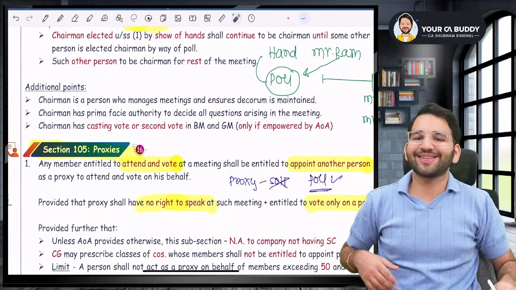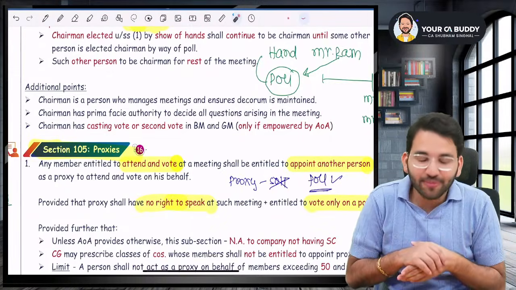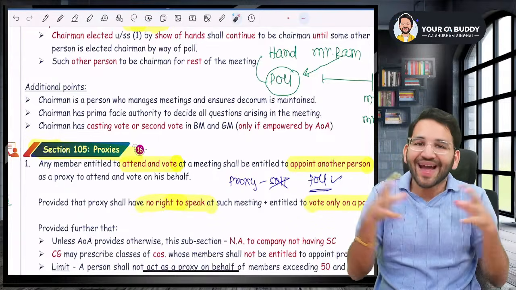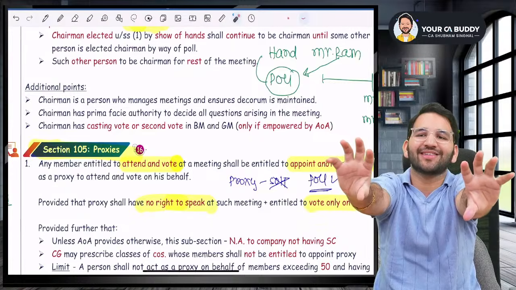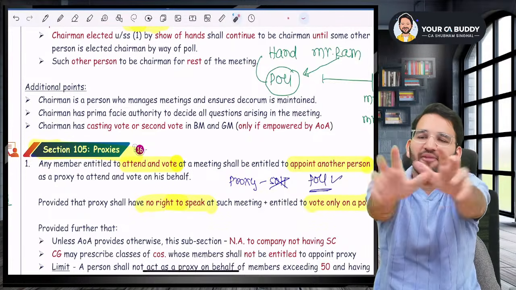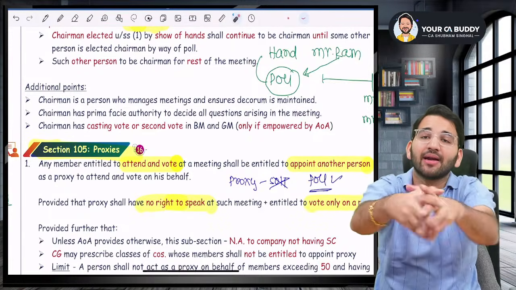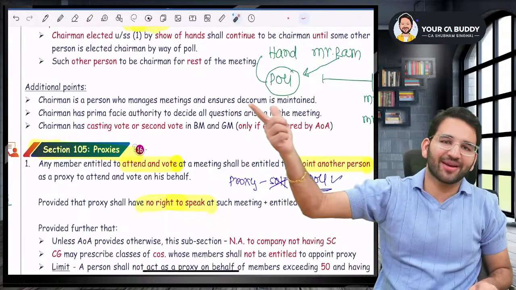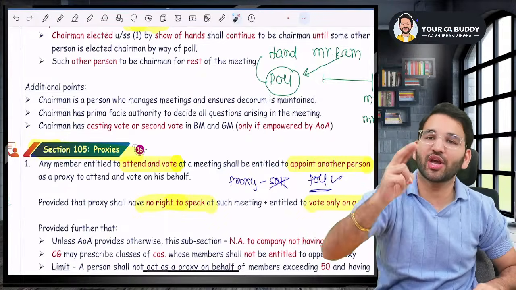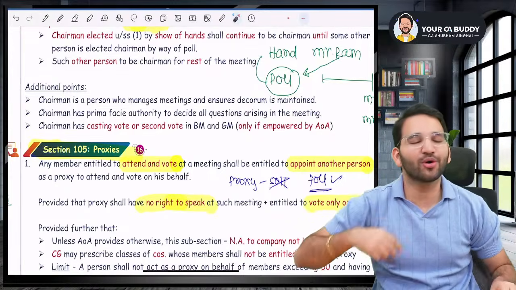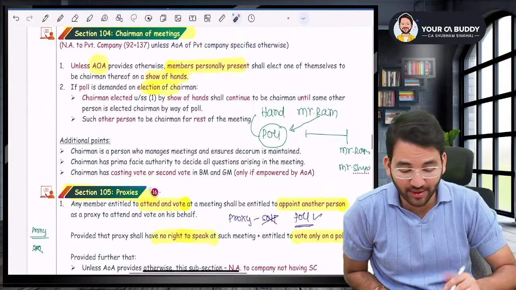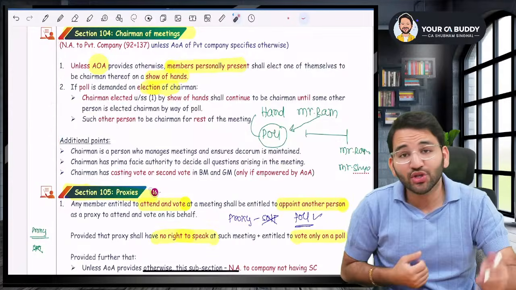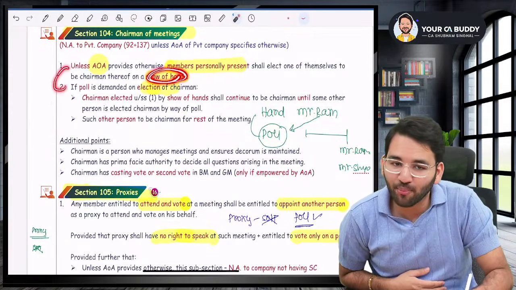What is second vote or casting vote, sir? Second vote or casting vote means that, for example, if there is a tie, as in 10 people voted, 5 in favor, 5 against such resolution. It's a tie. Now, who will bring you out of that tie? Chairman. Chairman will get a second chance. Chairman will vote again and the chairman's vote will be counted. He'll get a casting vote. This is your section number 104, which says that chairman will be appointed by show of hands or poll may be demanded.